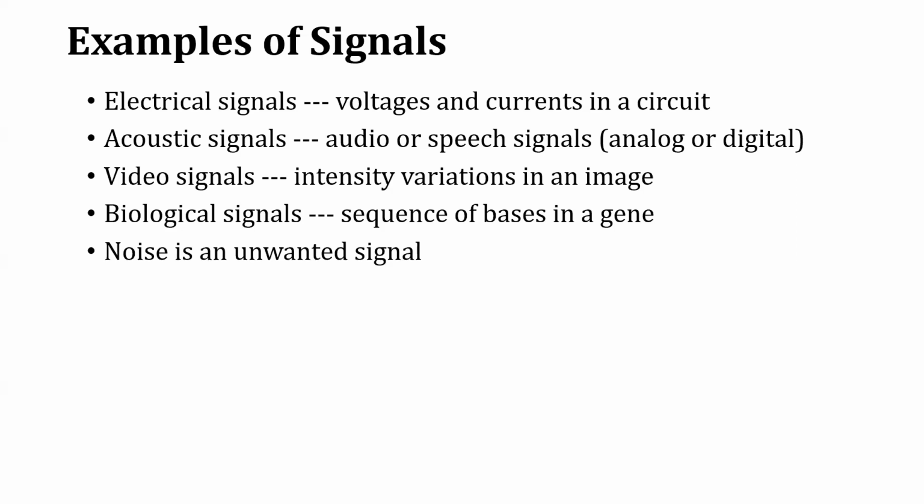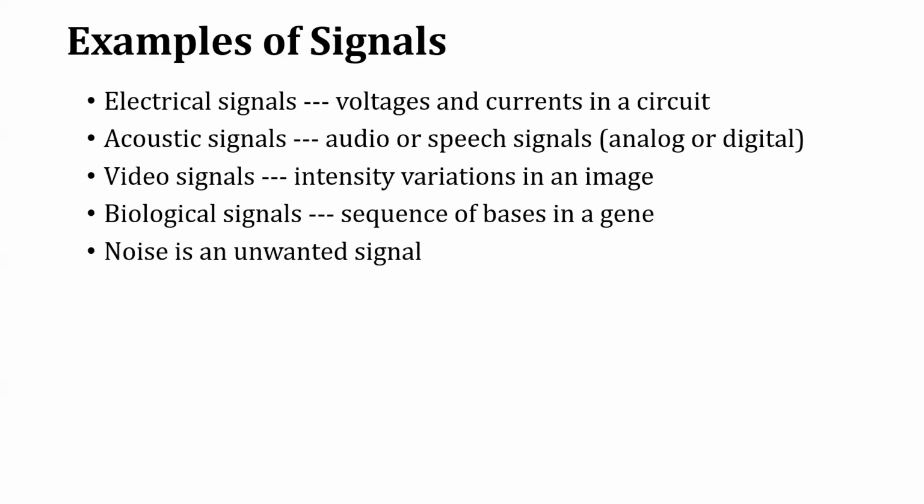An acoustic signal is nothing but an audio or speech signal. We can also call that an analog or digital signal. A video signal represents our video. The video signal signifies the intensity variations that occur in an image with respect to time.